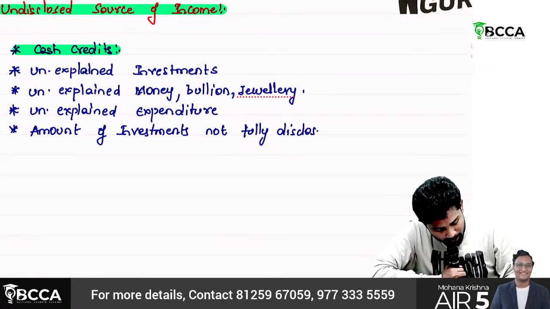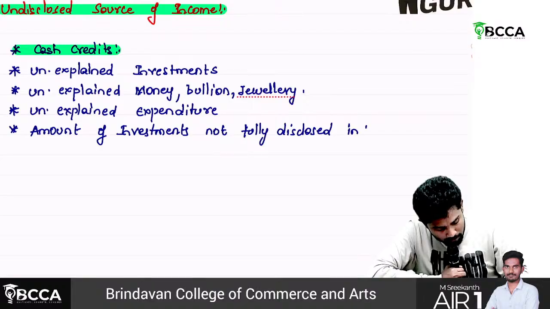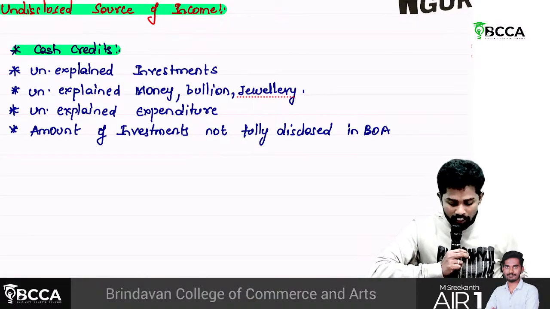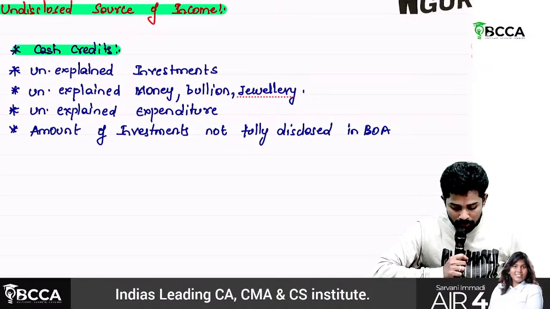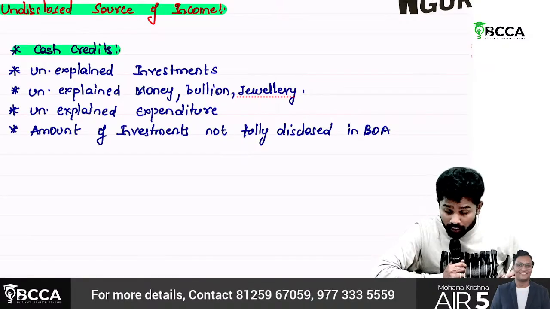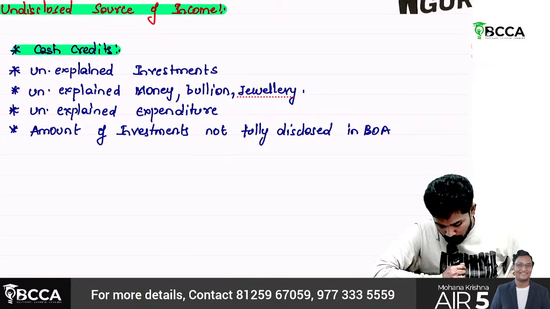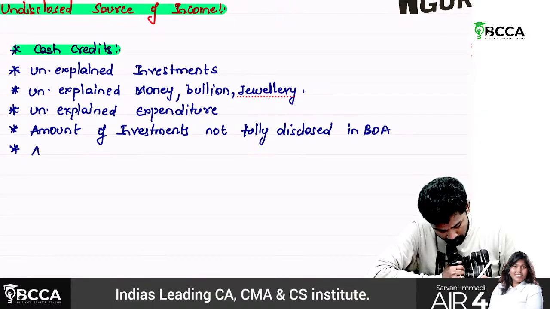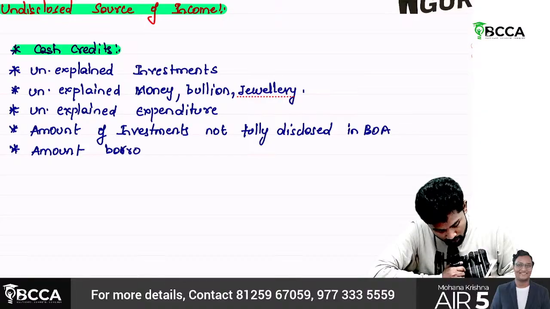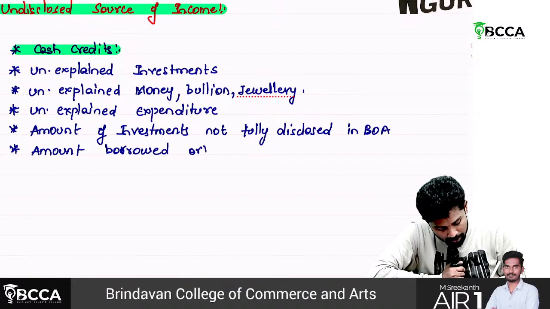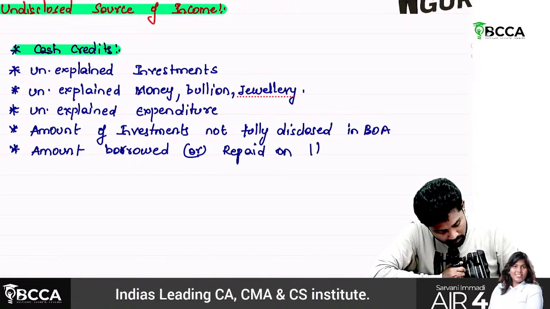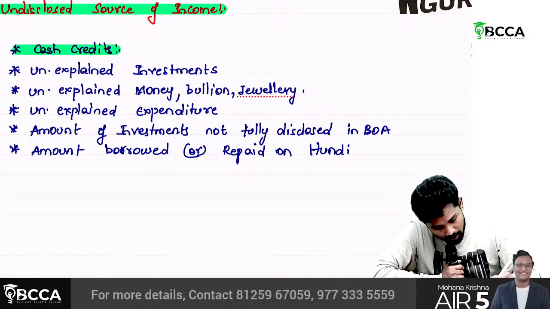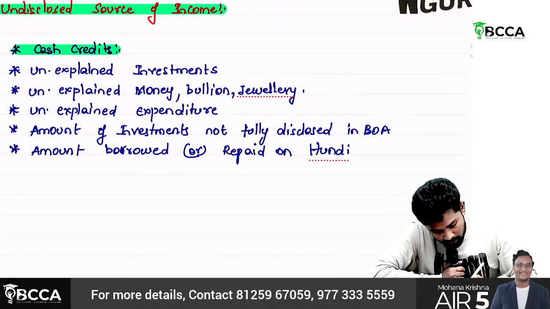So: unexplained investments, unexplained money, bullion, jewelry, unexplained expenditure, amount of investment not fully disclosed in books of accounts, amount borrowed or repaid on hundi.